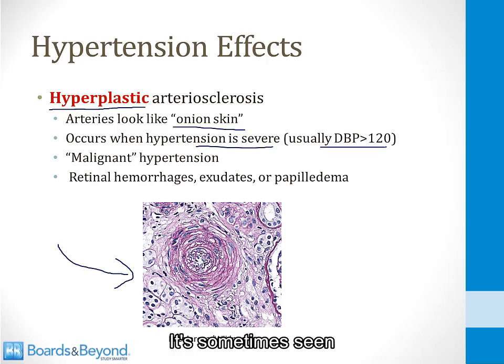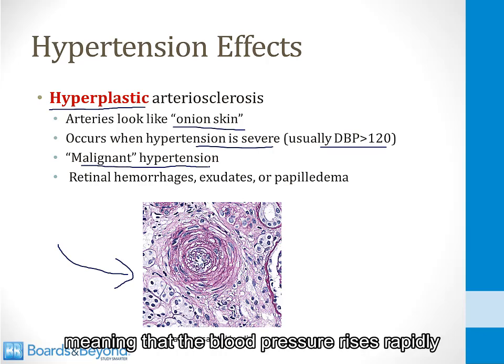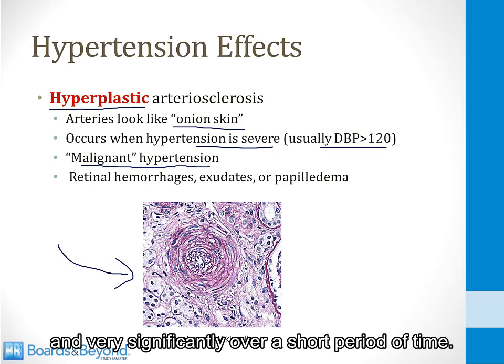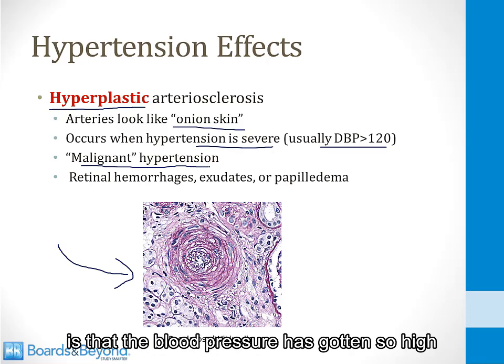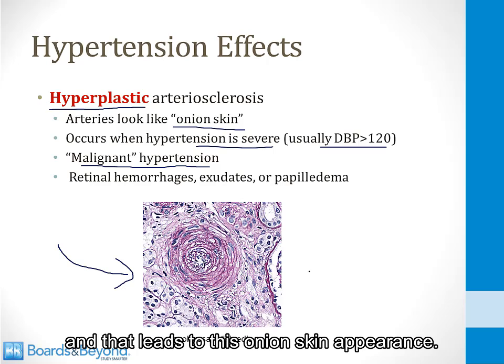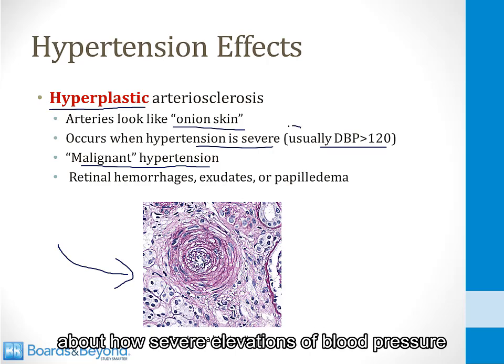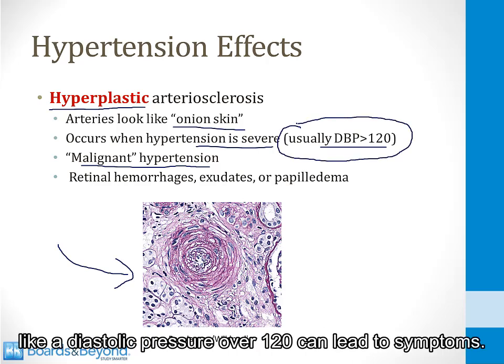It's sometimes seen in cases that are referred to as malignant hypertension, meaning that the blood pressure rises rapidly and very significantly over a short period of time. What's happening in this situation is that the blood pressure has gotten so high that the basement membranes are replicating, and that leads to this onion skin appearance. What's important to know about this is we'll talk in a few slides about how severe elevations of blood pressure, like a diastolic pressure over 120, can lead to symptoms.